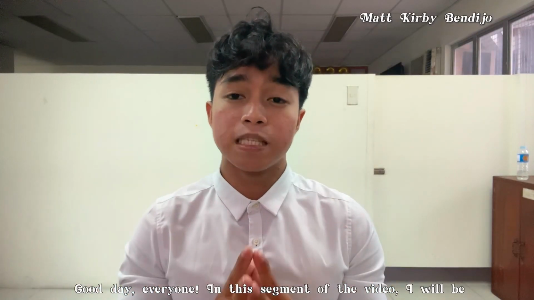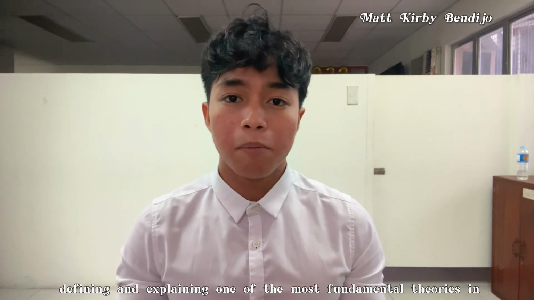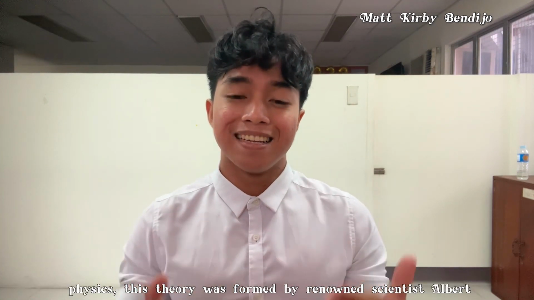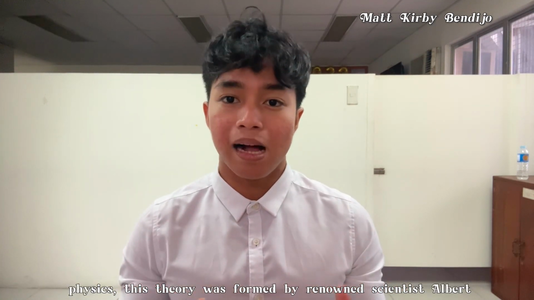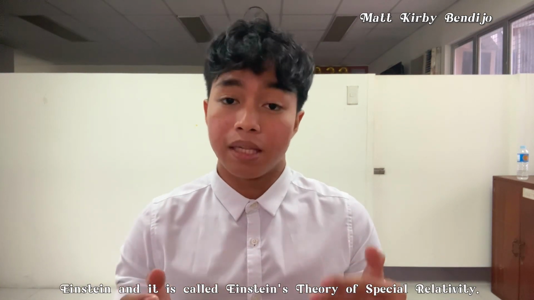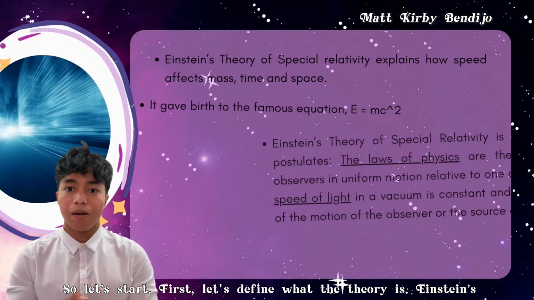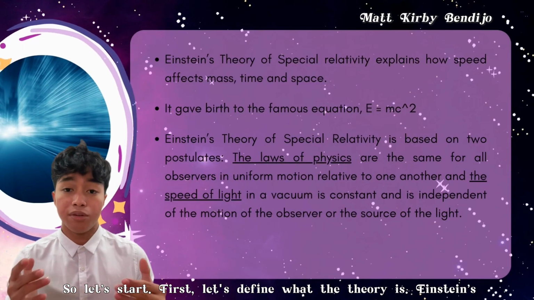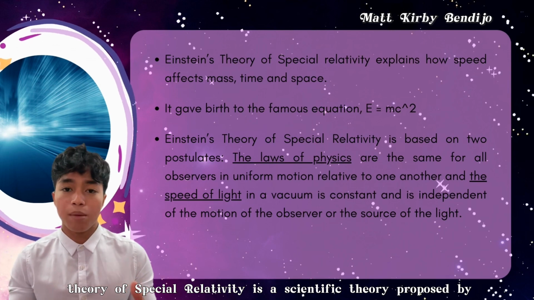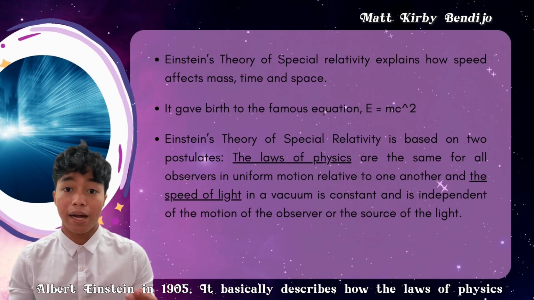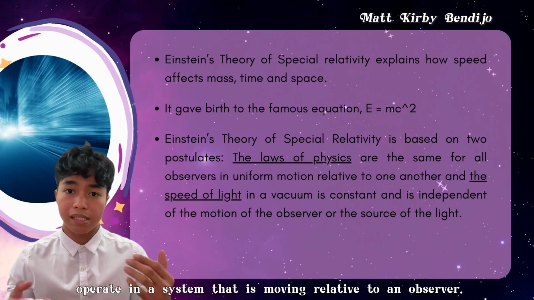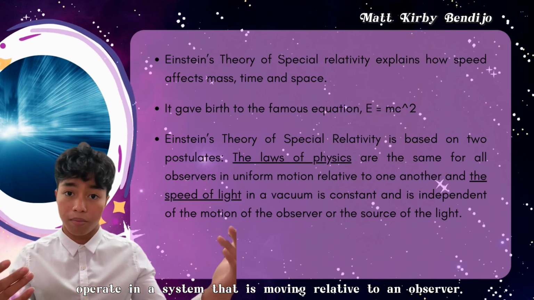Good day everyone. In this segment of the video, I will be defining and explaining one of the most fundamental theories in physics. This theory was formed by renowned scientist Albert Einstein, and it is called Einstein's theory of special relativity. So let's start. First, let's define what the theory is. Einstein's theory of special relativity is a scientific theory proposed by Albert Einstein in 1905. It basically describes how the laws of physics operate in a system that is moving relative to an observer.